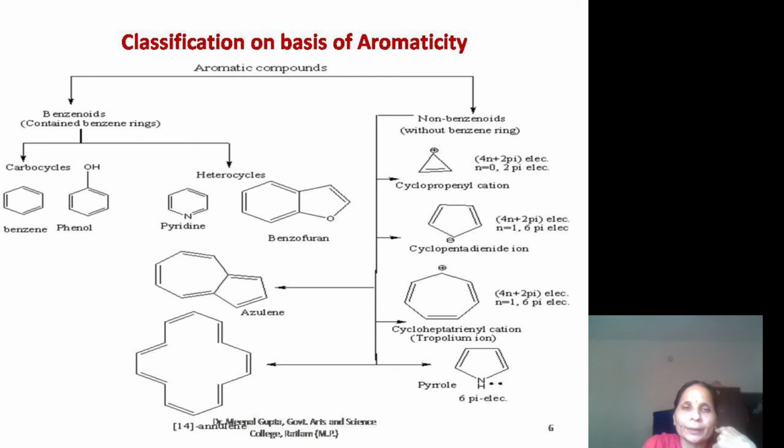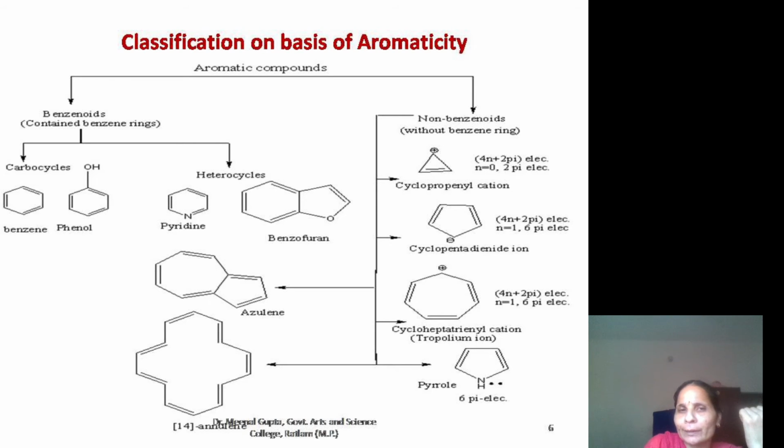This one is azulene and this one is annulene. This is 14 annulene, having 14 pi electrons, meaning 7 pi bonds, and annulene means a large ring, one ring containing many pi bonds.